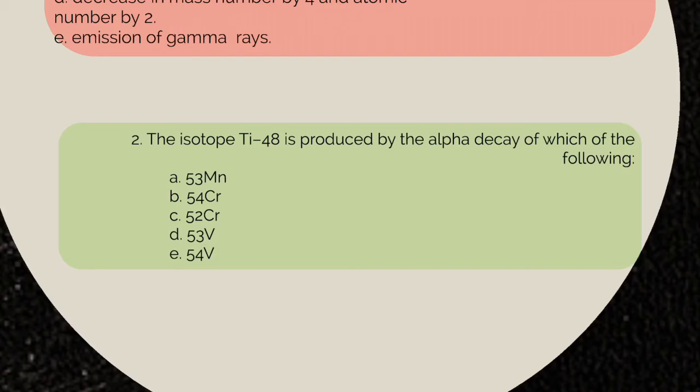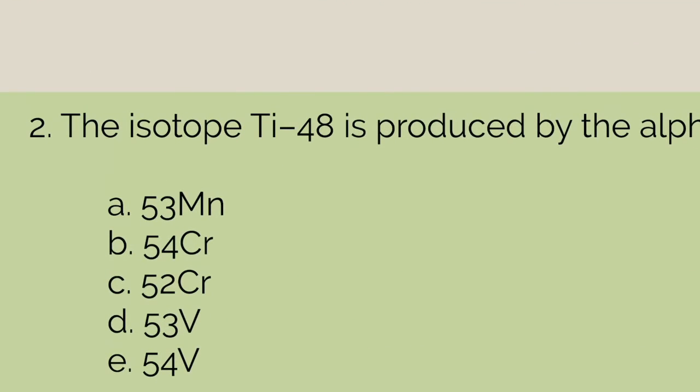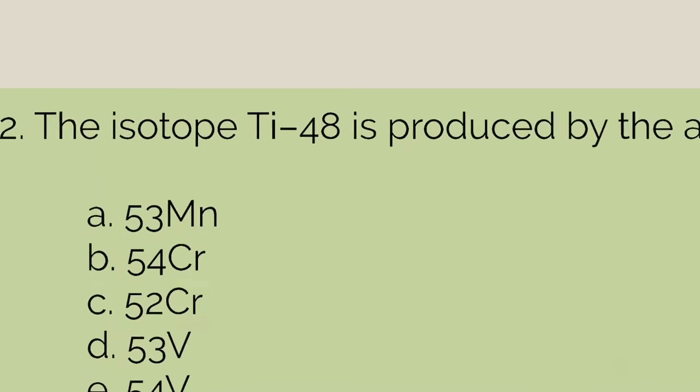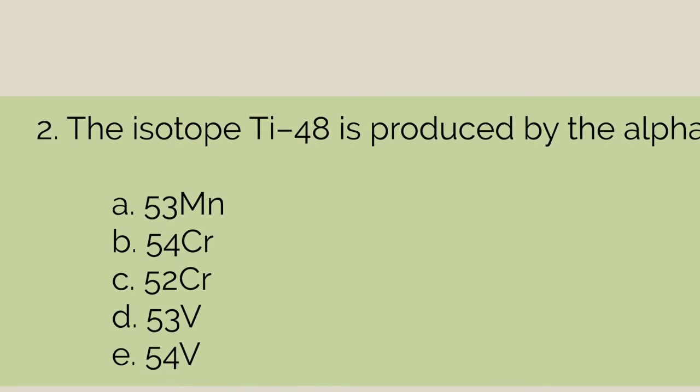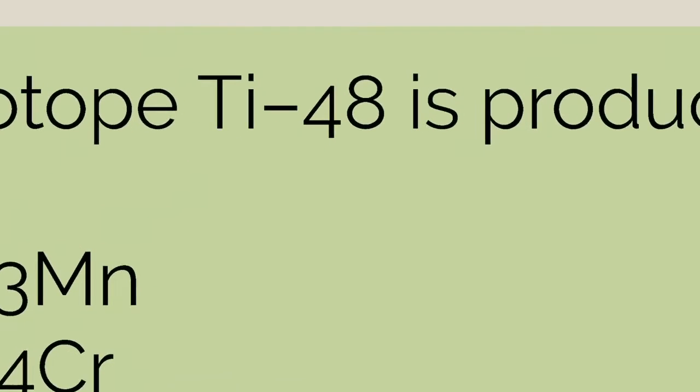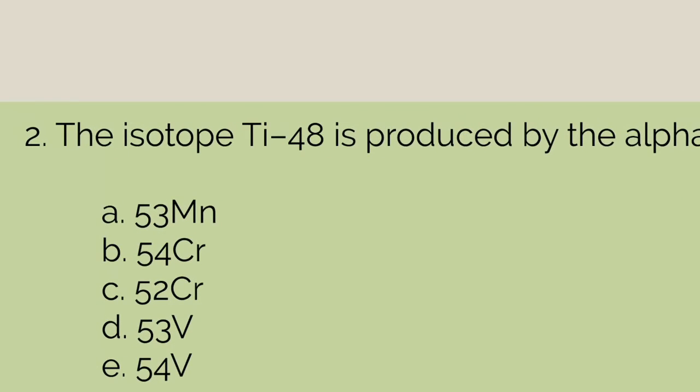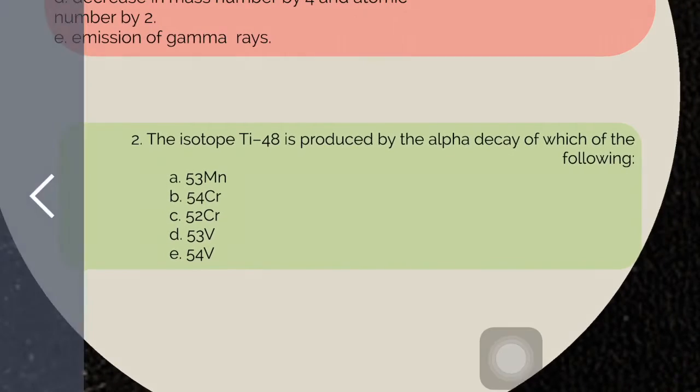Since this is an isotope and it's 48, this is a mass number. Should we add 2 or 4 to the mass number? The correct answer is that we should add 4. So 48 plus 4 gives us 52, and the nearest answer would be letter C, chromium-52. So that is an alpha decay.